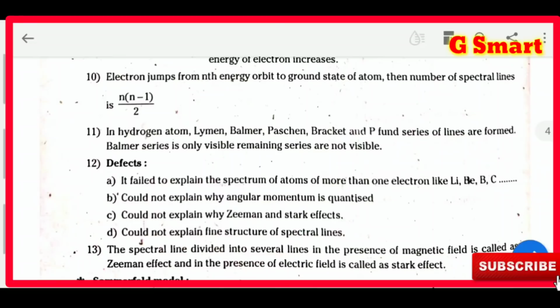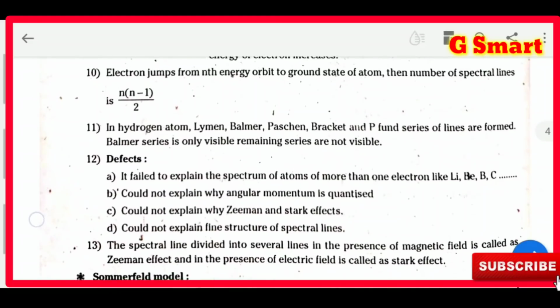When an electron jumps from the nth energy orbit to the ground state of the atom, the number of spectral lines is n(n minus 1) by 2. This is the formula. Suppose it is jumping from the third level, that means n equal to 3. 3 into (3 minus 1) by 2. 3 into 2 is 6, by 2, that means 3. So how many lines will form? 3 lines will be formed.